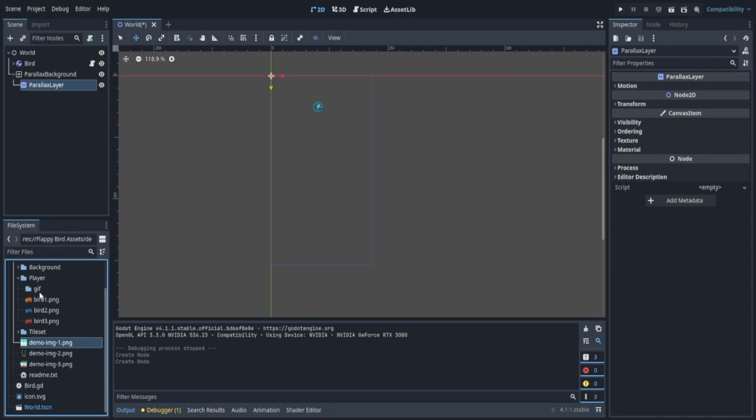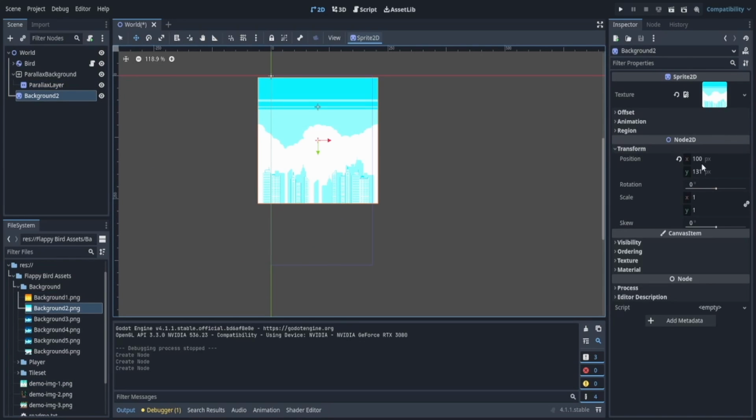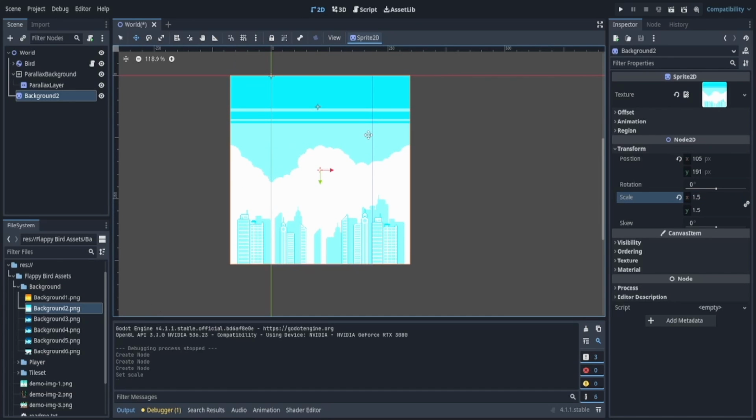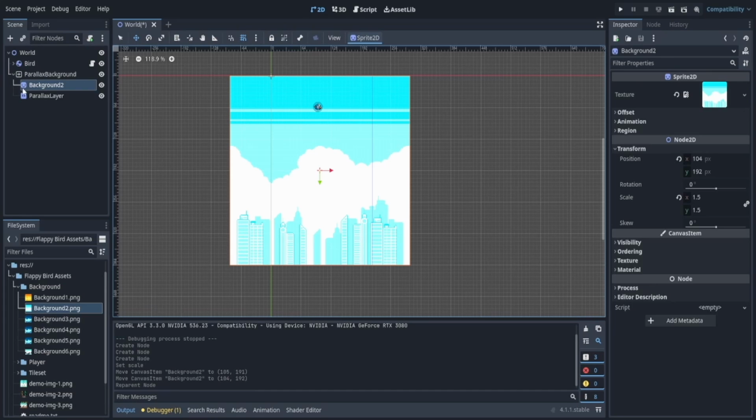If I take my background, I'm going to add this one. Take this background, transform it to 1.5. I'm going to move it down a little bit. And in case you're wondering, if you want to turn on or off the grid snap, which is useful, you can easily do it with Shift-G or this guy right here. All right, so I'm going to move this in the middle, and I don't want this to move. So I'm going to put it right there, above the parallax layer.